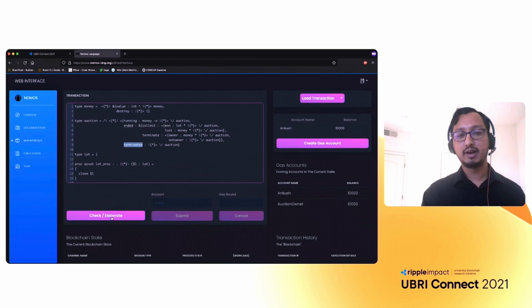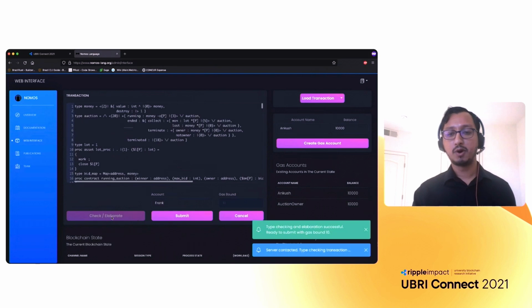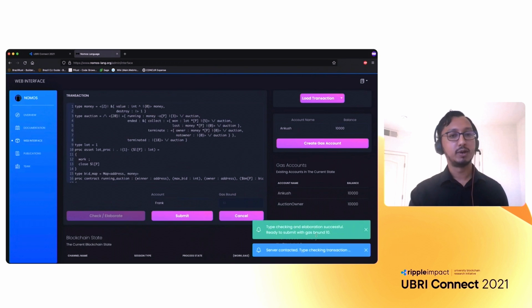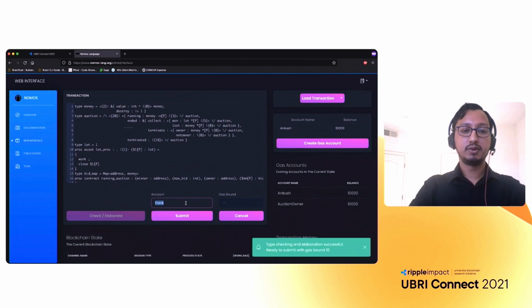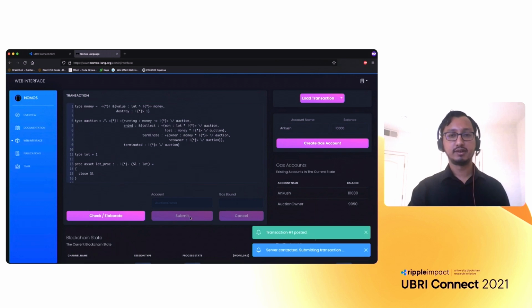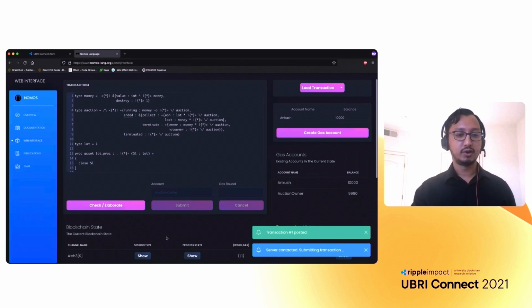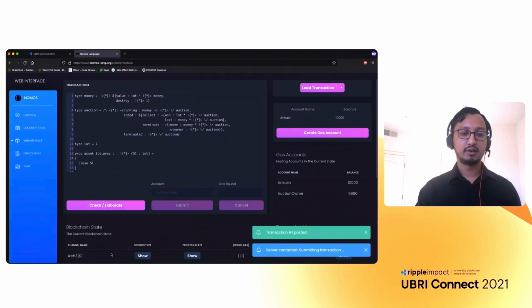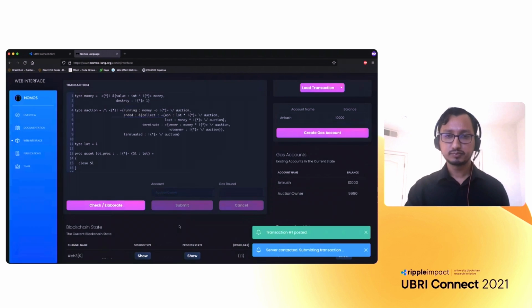So if you go ahead and type check this transaction, here on the bottom right, you can see ready to submit with gas bound of 10. So you can see that the auction contract's gas bound was automatically computed by the language. And now suppose I submit this in the auction owner's account. And so you can see the transaction was posted. You can see on the bottom left that a channel was created. You can look at the session type of the channel and so on.